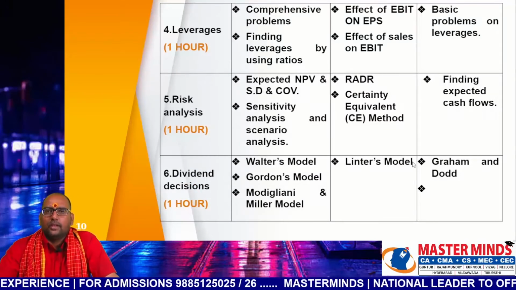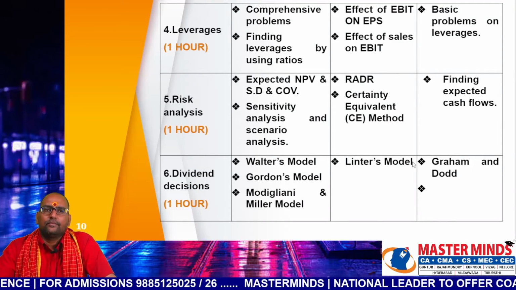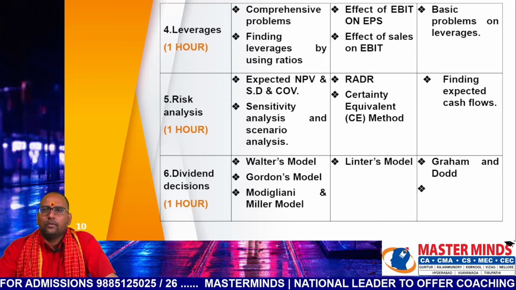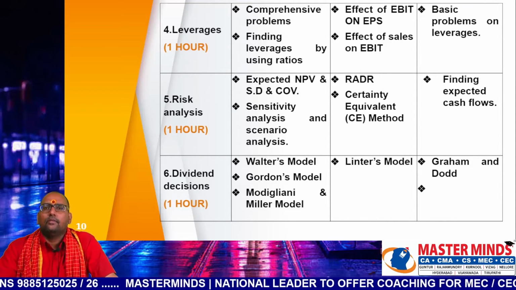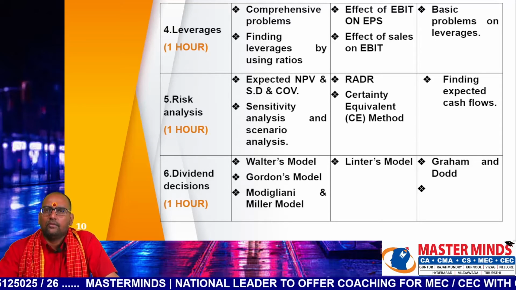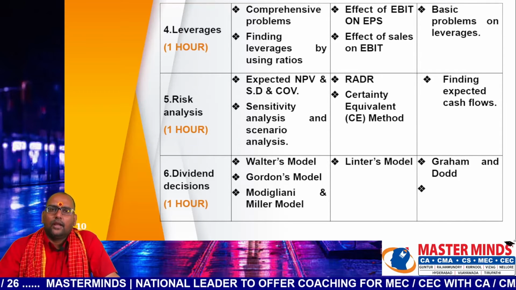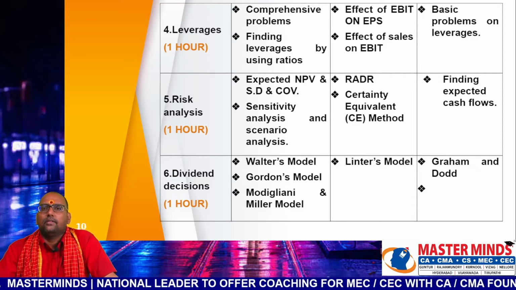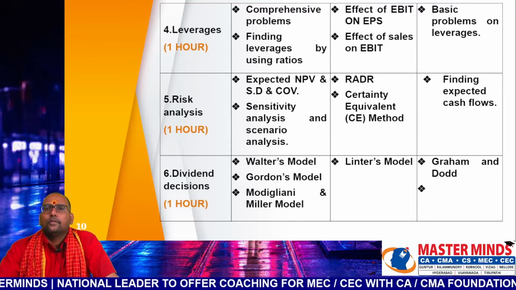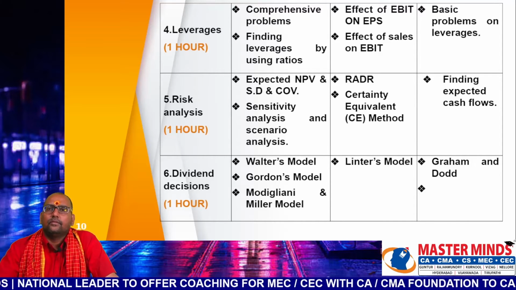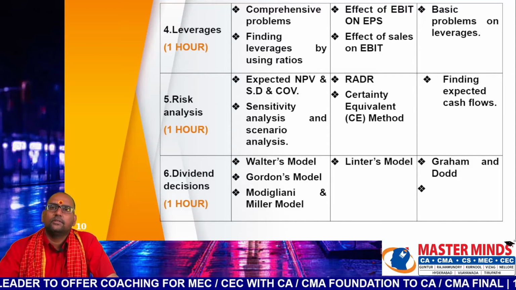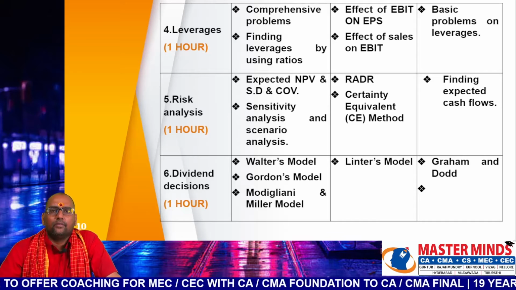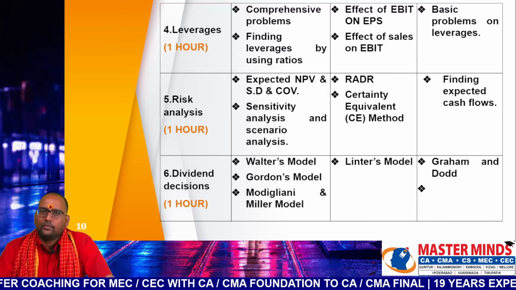Chapter number 4, leverages. Allocate 1 hour. Do all comprehensive problems where you need to find out the leverages and where you need to quantify the effect of one variable and another variable. And second category, finding leverages using ratios. So you will be given a few relations like operating leverage is this much, financial leverage is this much, where you need to find out the missing values. So this concept is most important.